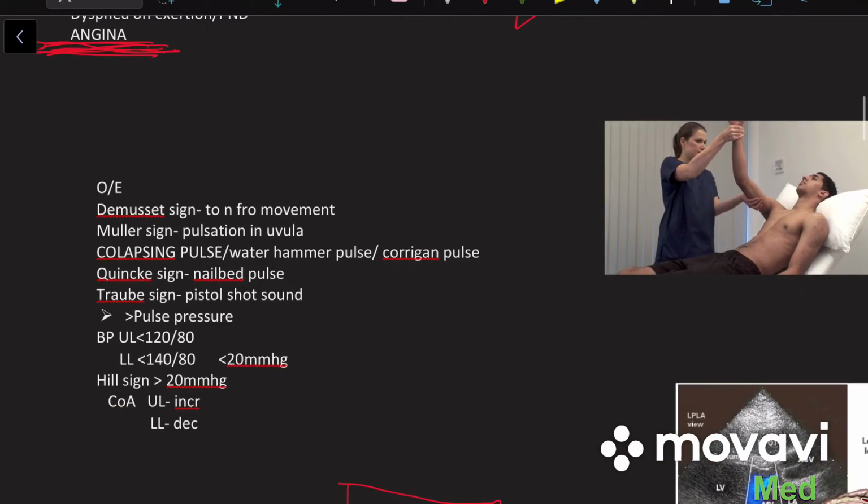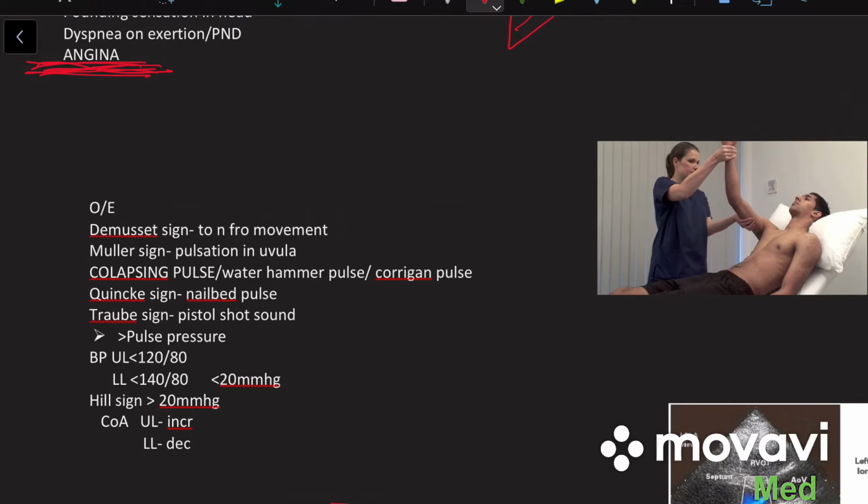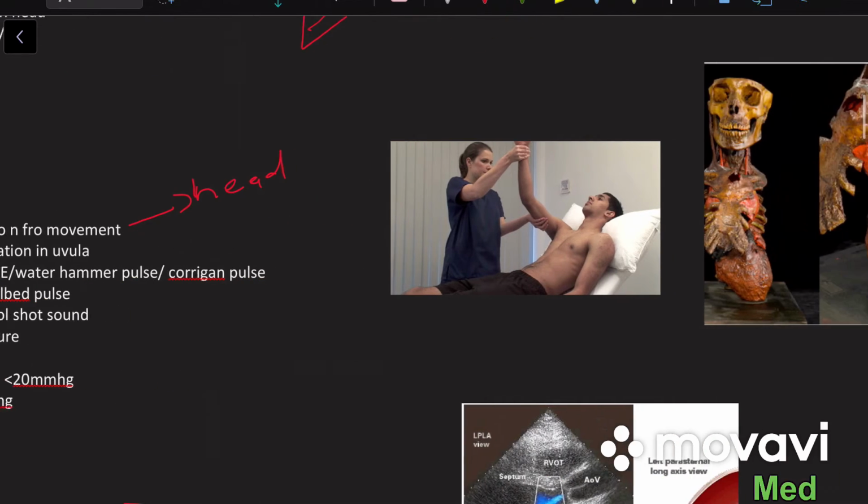Now on examination we can find de Musset sign, which means to-and-fro movement of the head. So now let me tell you a simple concept.